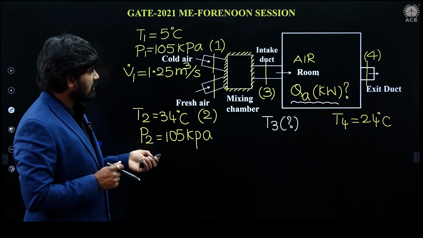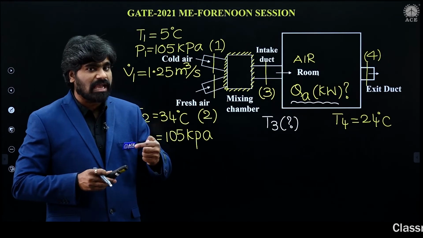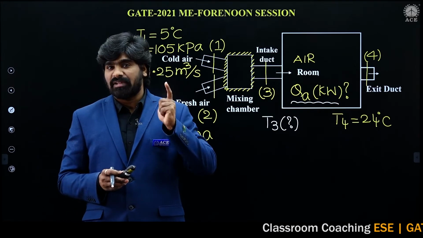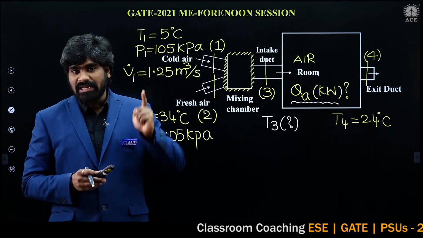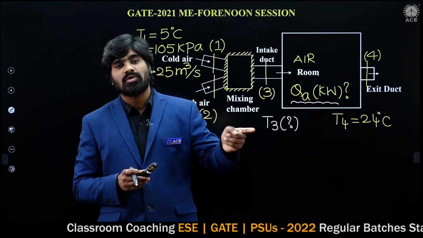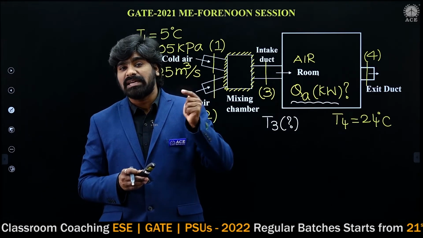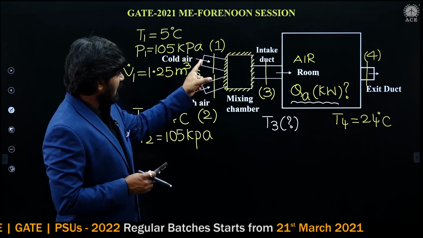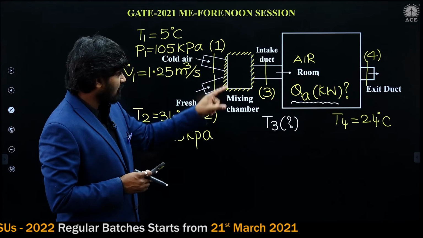So steady flow energy equation for multi streams I have explained. I have taken a heat exchanger. In a heat exchanger, there are 2 inlets and there are 2 exits. How to write the steady flow energy equation for multi streams I have explained in the deep learning class. So section 1 I have written, section 2 also I have written, should be equal to section 3.